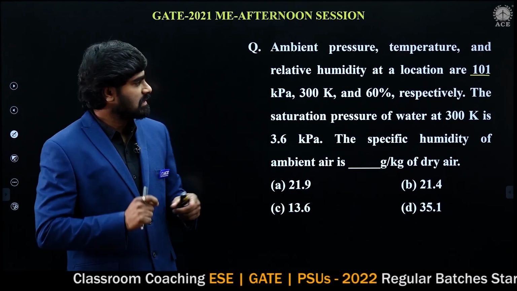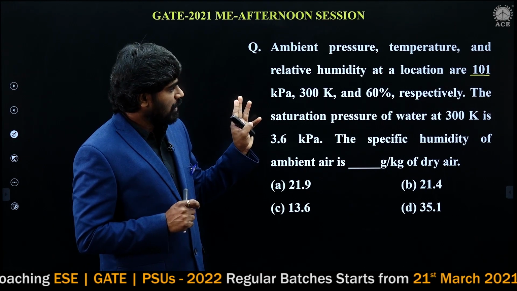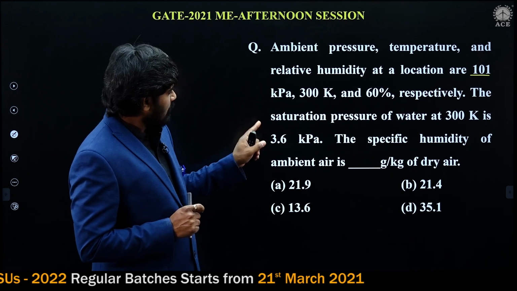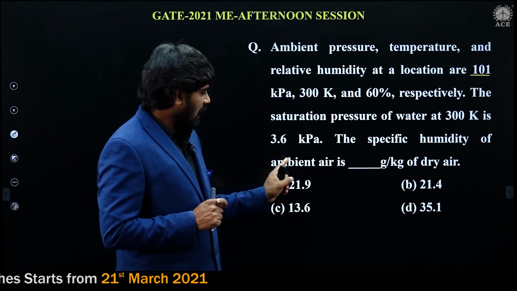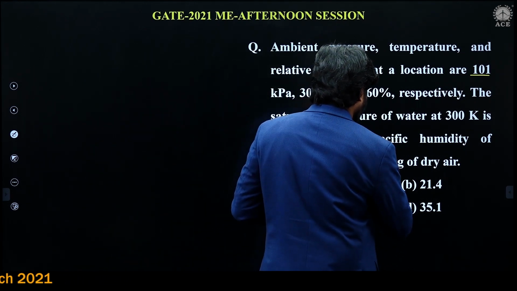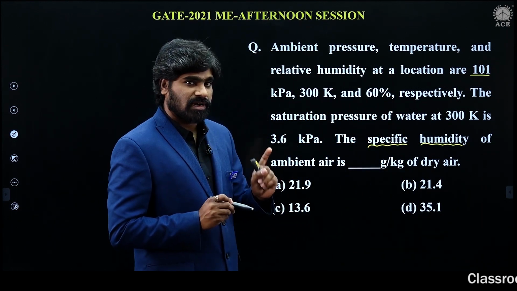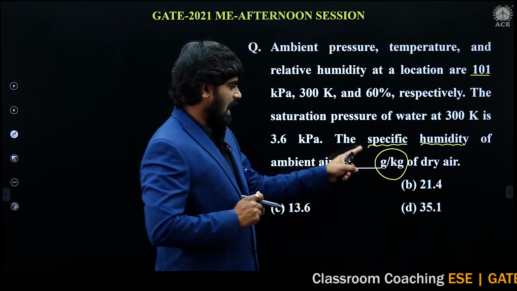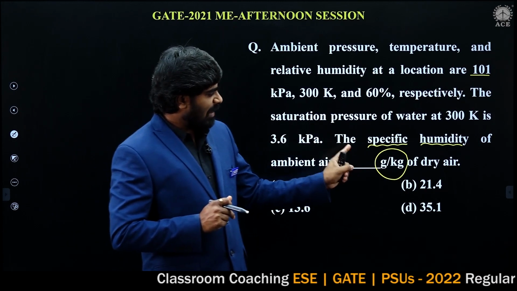Now, let us solve this problem. Ambient pressure, temperature and relative humidity at a location are given. The specific humidity of ambient air is to be calculated. Please concentrate, my dear students. It should be calculated in grams per kg of dry air. Please note this, grams per kg of dry air.